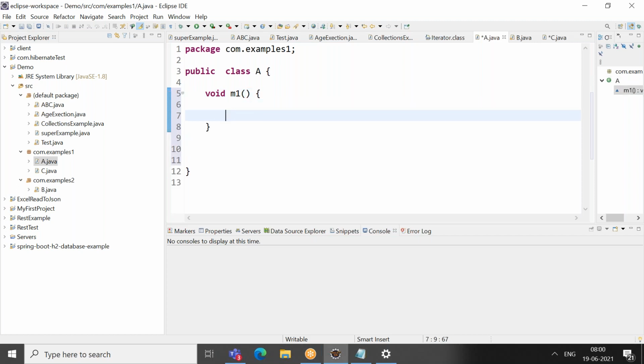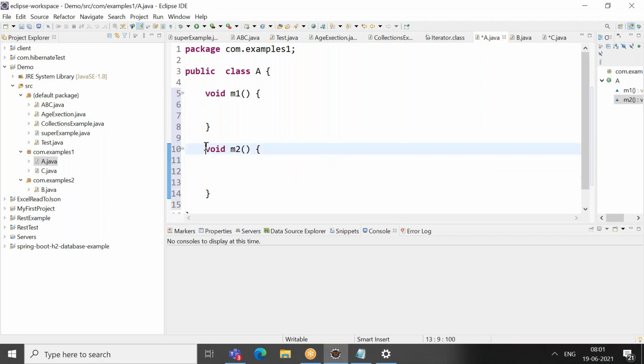Whatever the public and default rules for a class level, the rule is the same at a method level also. So I have a default method and I have a method with public.